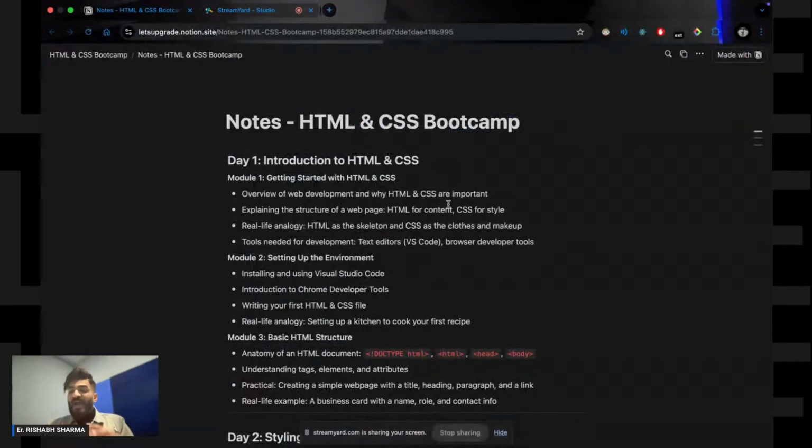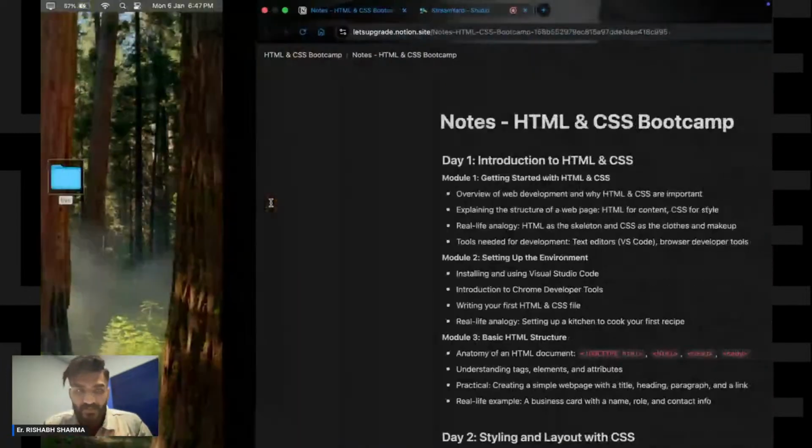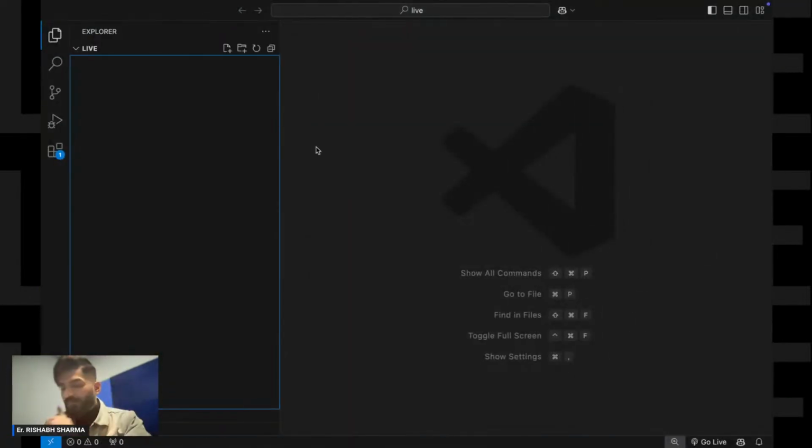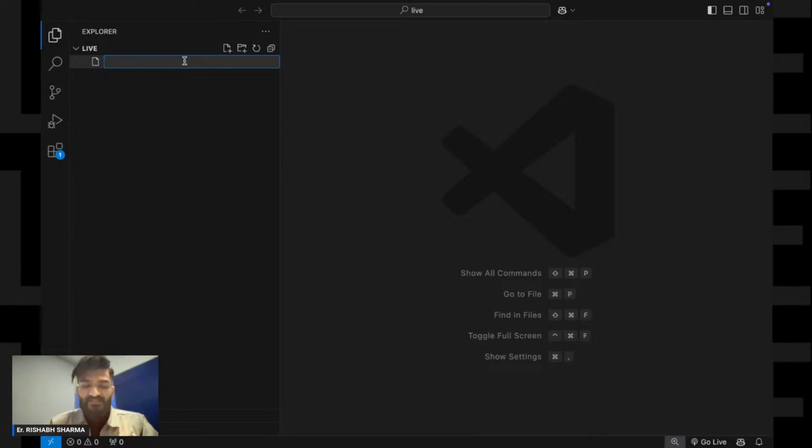Let's upgrade. Okay, so how are these things added in our website? There are some elements. Let's come to this page. First of all, when it comes to creating an HTML file, how do you create it? You create an HTML file simply like this. The first thing will be the name, say